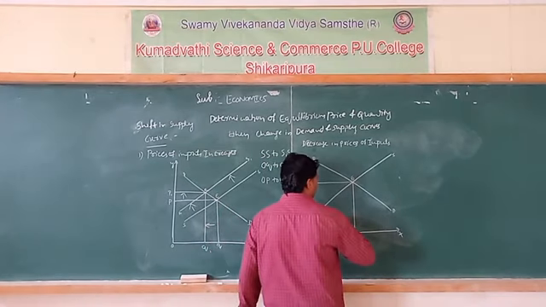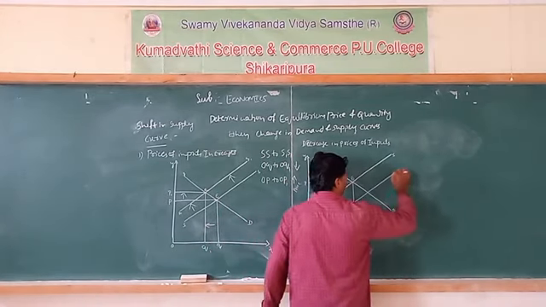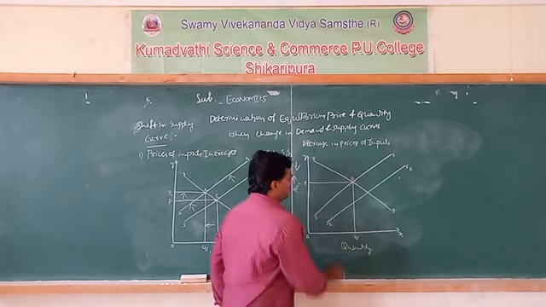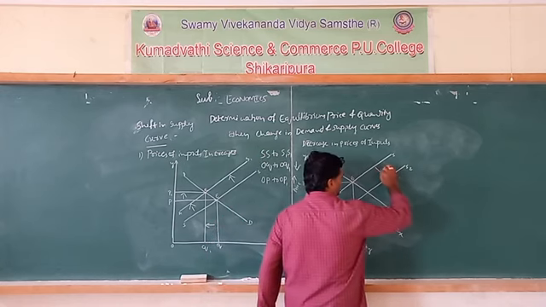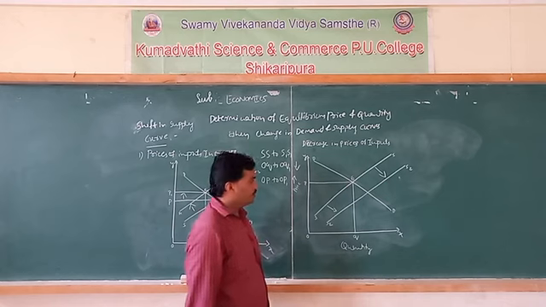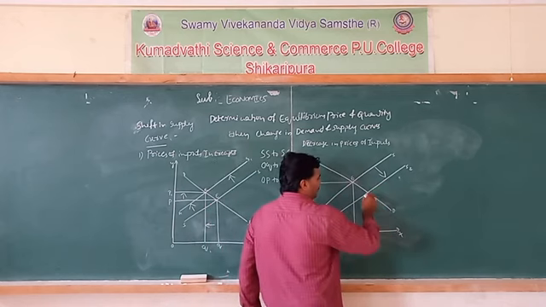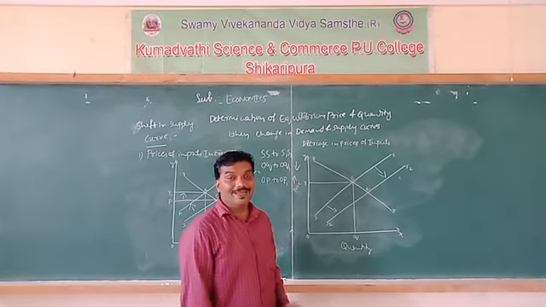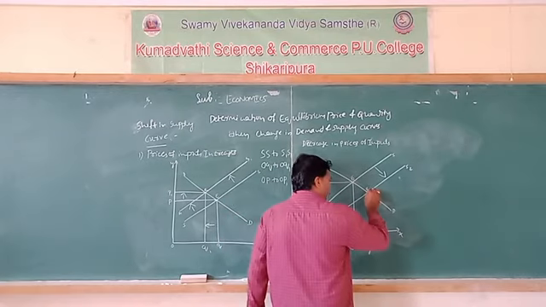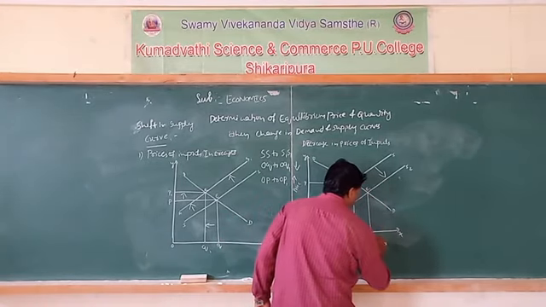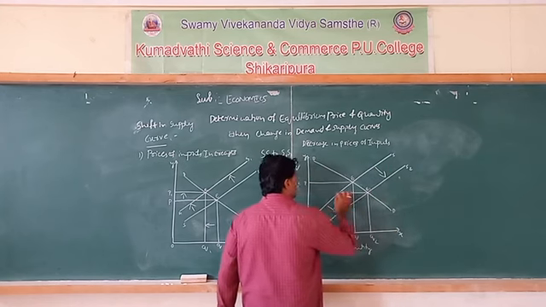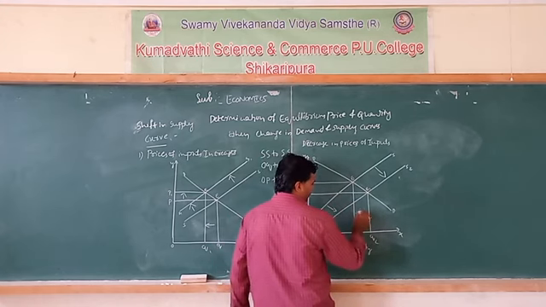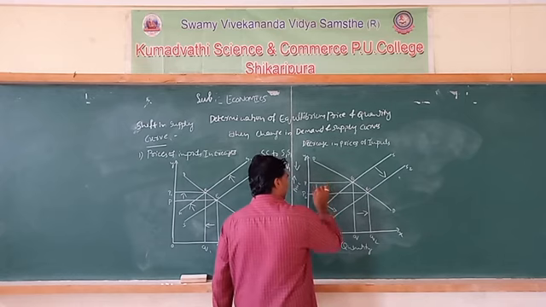So the firm's supply curve shifts to the right side, from SS to S2. Okay. So when it moves to the right side, they get another equilibrium point, that is E1. That means the equilibrium point also shifts from E to E1. So the new equilibrium quantity is OQ2 and the new equilibrium price is OP2. Observe here, the equilibrium quantity increases and the equilibrium price decreases.